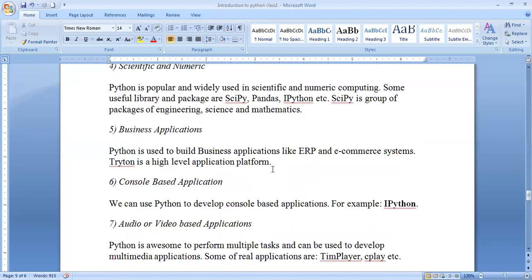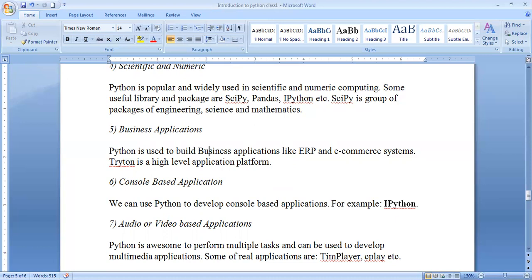And the next one is console based application. What is a console? It is one of the black screens where you open the terminal, and on the terminal we can execute. For example, when you are writing Java and you open the command prompt, that is also a console based application. We are executing the code, and in this scenario, Python can be developed to support console based applications. One best example is IPython.